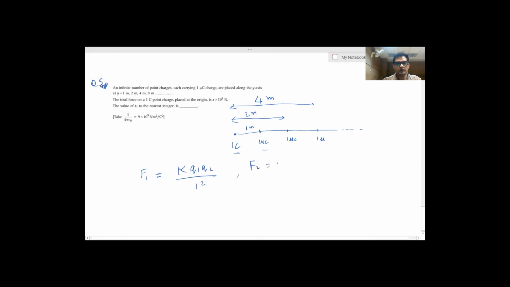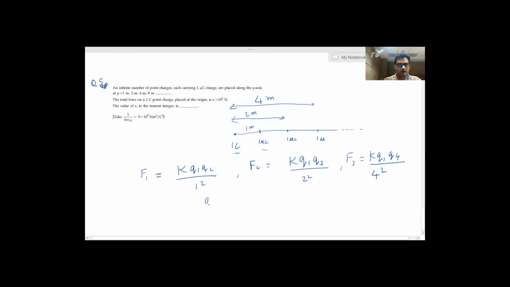Similarly, F2 will be equal to K Q1 Q3 upon 2 square. Similarly, F3 will be equal to K Q1 Q4 upon 4 square.